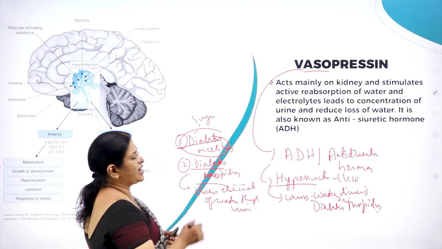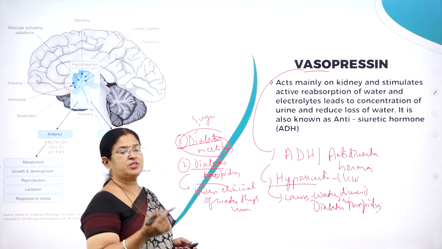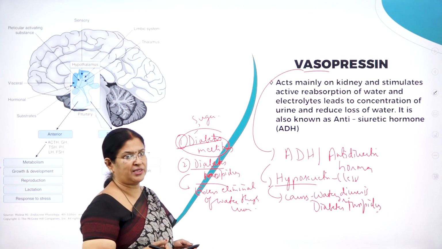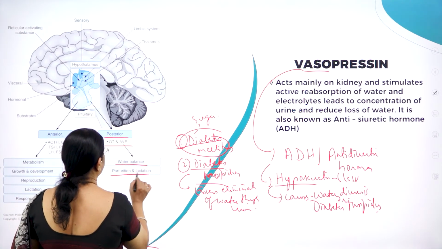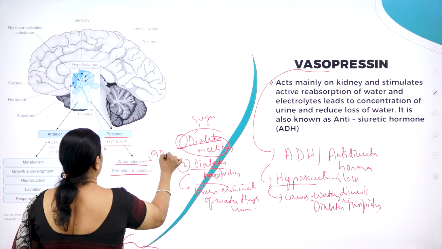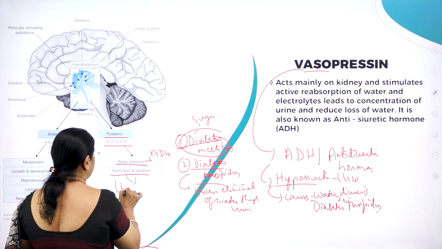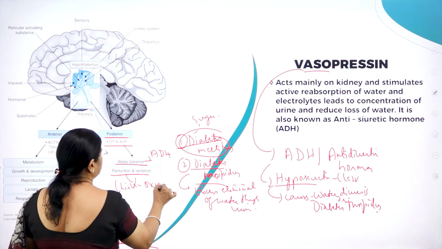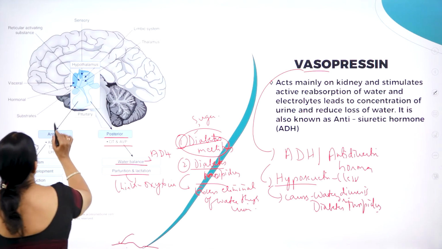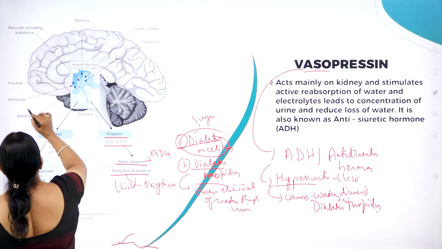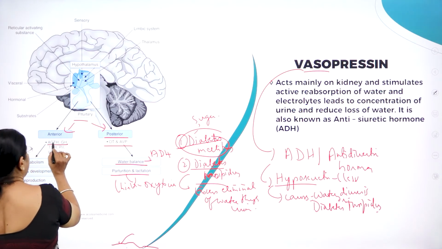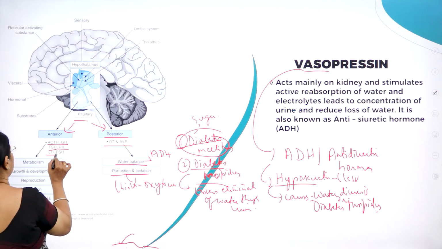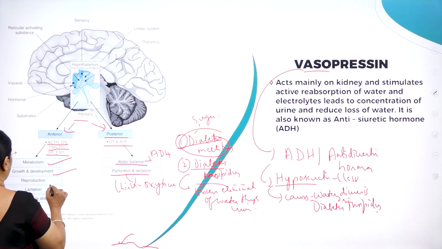So vasopressin is also one such hormone which is produced by the hypothalamus but received by the posterior pituitary. Here you can see posterior pituitary: water balance is ADH, and parturition, that is childbirth, and lactation is oxytocin. Here you can see the hypothalamus, and the pituitary is divided into anterior pituitary and posterior. Anterior pituitary: ACTH, GH, TSH, PRL, LH and FSH help in metabolism, growth and development, reproduction, lactation, and response to stress.